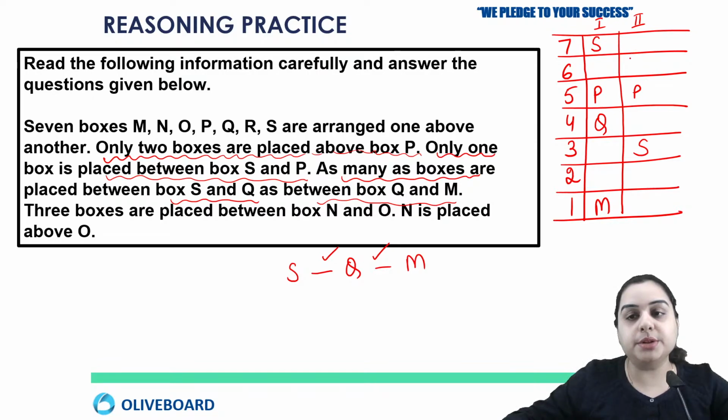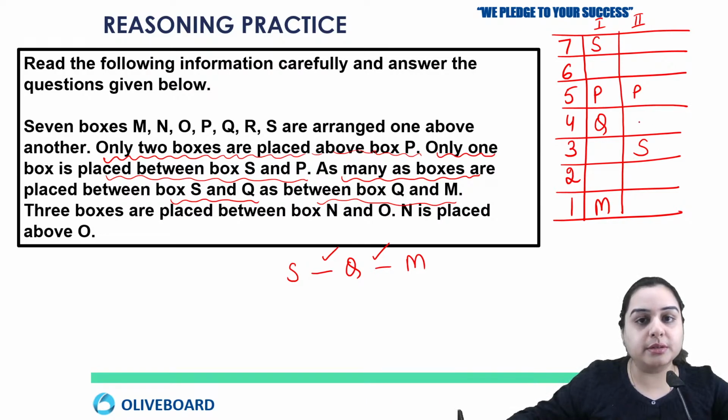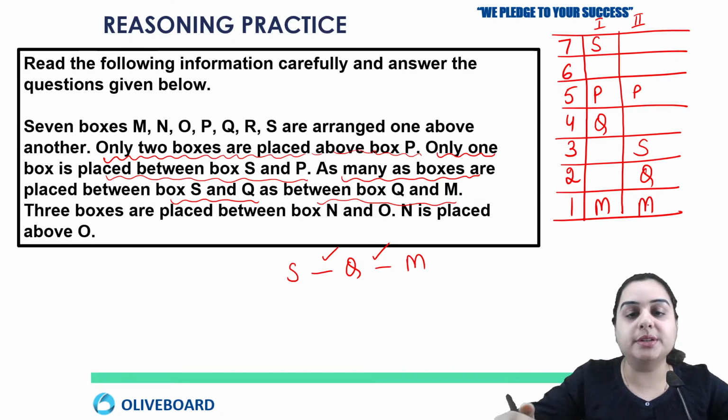Next, in possibility number 2, if I want to write below S, like Q on 2nd and M on 1st, that is possible. If there is no one between SQ, then there is no one between QM. Now if I check above S, if I write Q on 4, then I cannot write M on 5 because P is written. Now if I write Q on 5, again that is not possible. If I write Q on 6, then I cannot write M. Similarly, if I write Q on 7, even then I cannot position M. So here in the second possibility, how we can put this SQM? This is how we are going to put S, Q and M.